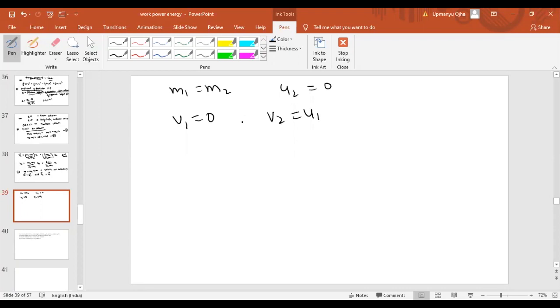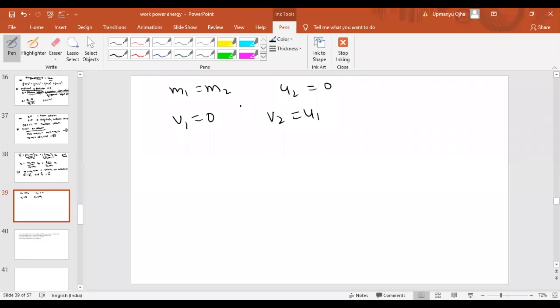We can understand from the first case itself that if m1 equals m2, the velocities are interchanged, which means the final velocity of body 1 will be equal to the initial velocity of body 2, which was 0. So v1 becomes 0 and v2 becomes u1.